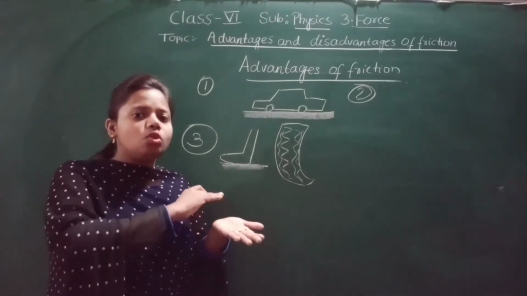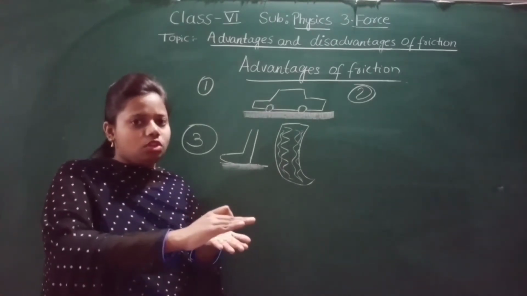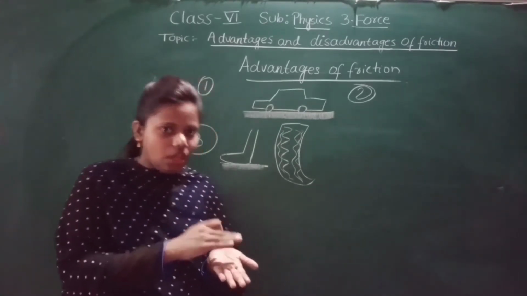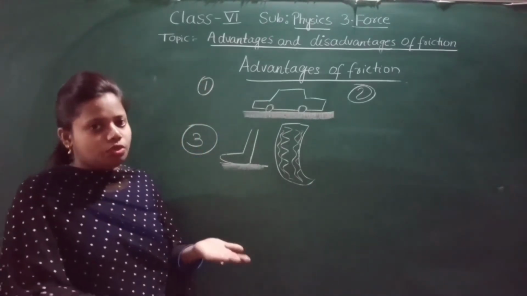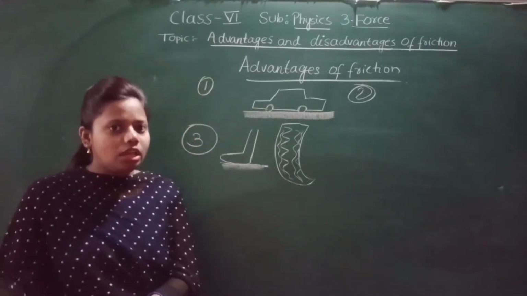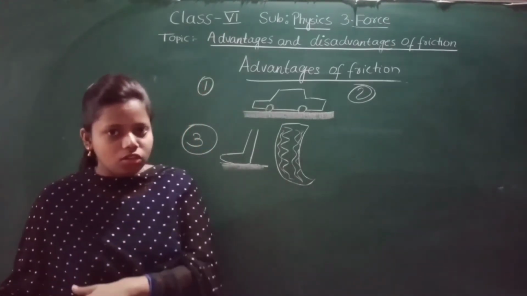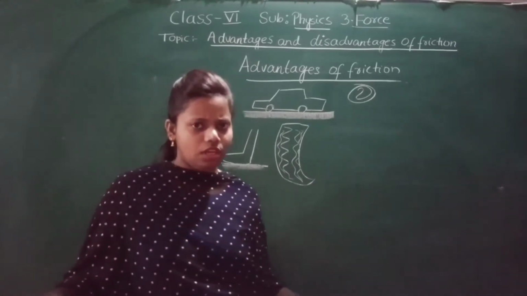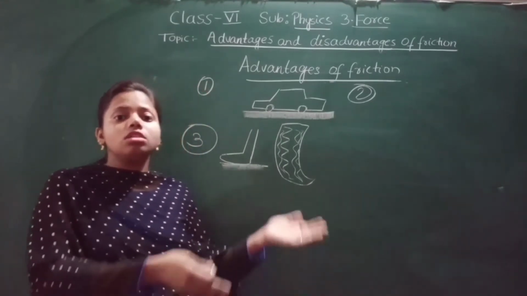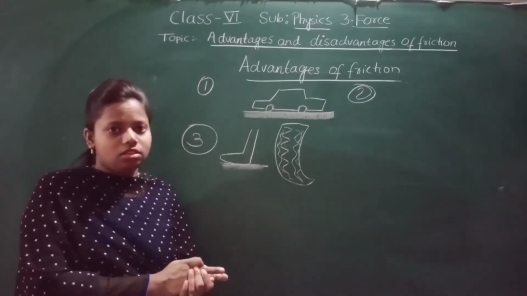Now, if the surface is very smooth, you have seen when there is water on the floor, we avoid that place. Why? Because we will slip. If there is oil or water on the floor, we usually avoid that place, because we may fall, we may slip. Why? Because the friction there is very less.